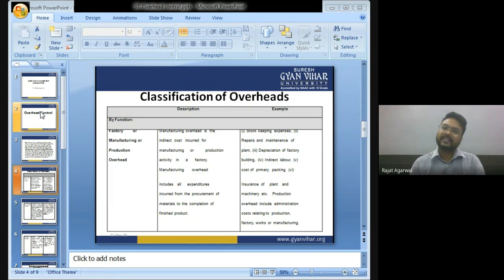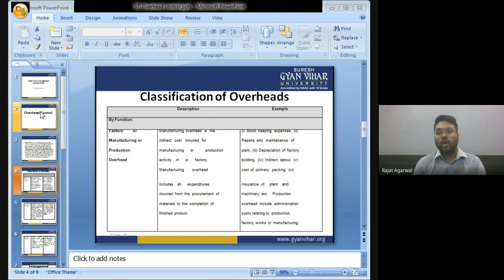Manufacturing overhead is the indirect cost incurred for manufacturing or production activity in a factory. Manufacturing overhead includes all expenditure incurred for the procurement of materials to the completion of finished product.